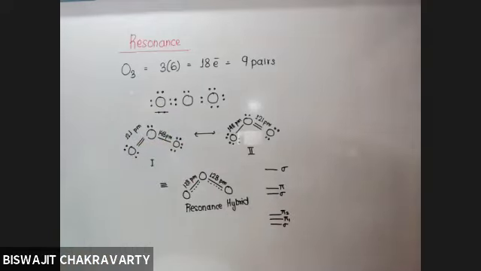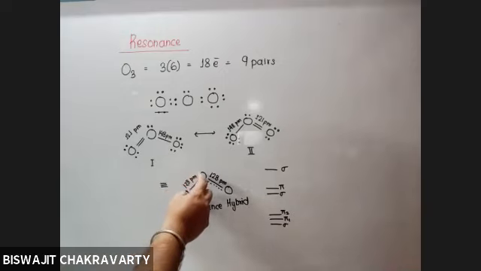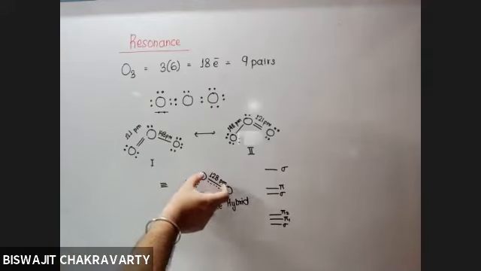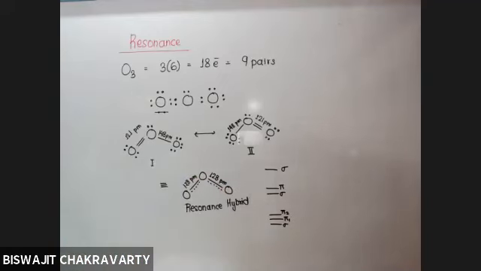And that movement is shown with the help of the broken lines. What is the meaning of broken lines? The pi electrons pass sometime in between these two oxygen atoms and sometime in between these two oxygen atoms. Such a phenomenon, where we have to show the movement of pi electrons with the help of more than one structure, is referred to as resonance.